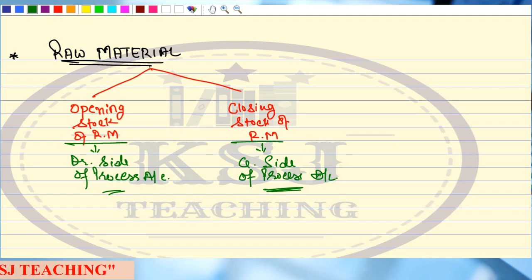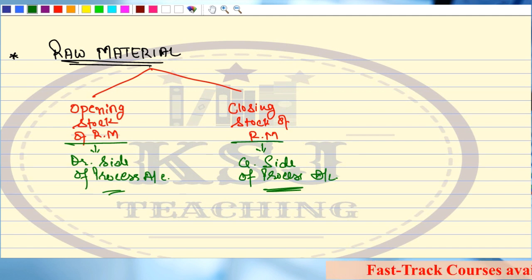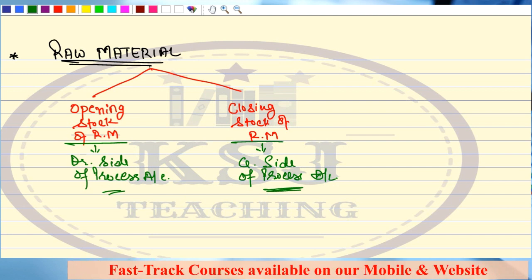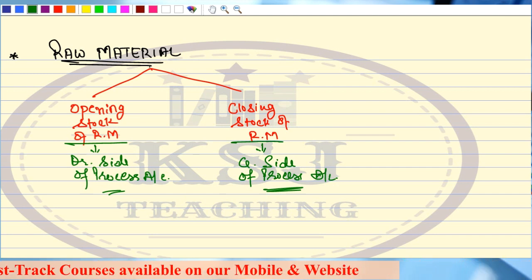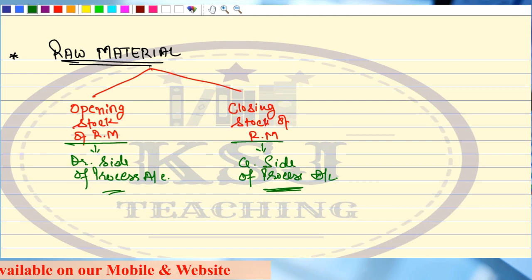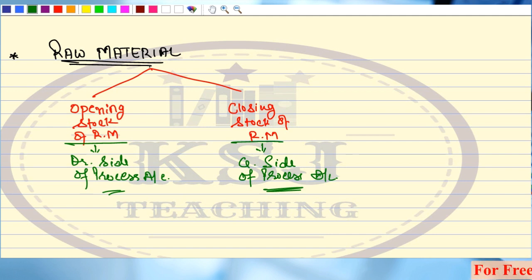Clear, sir? Very simple. Opening stock means the raw material which was transferred from the previous process, not yet completely processed. It is still lying as such. So it is my opening of the next period or opening of the next process. Clear? And the closing is which is still lying in the store of that period.